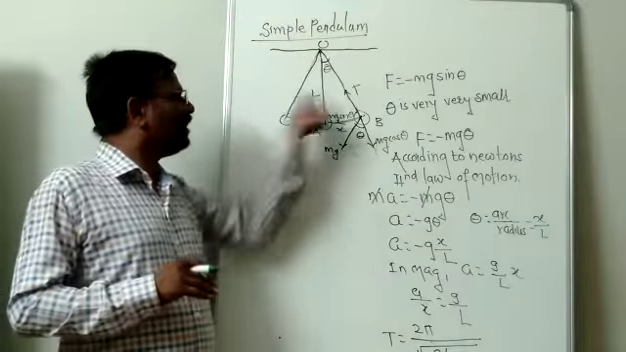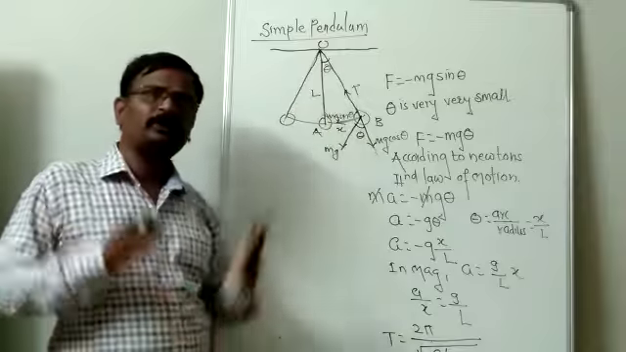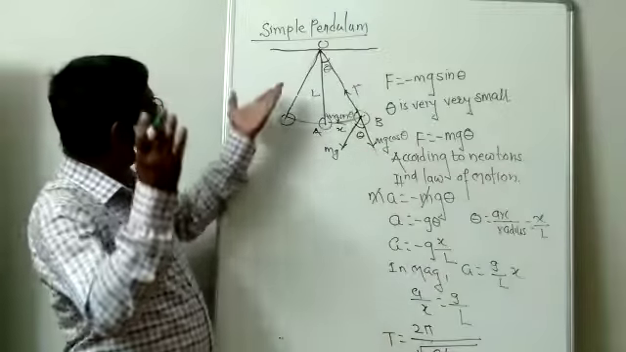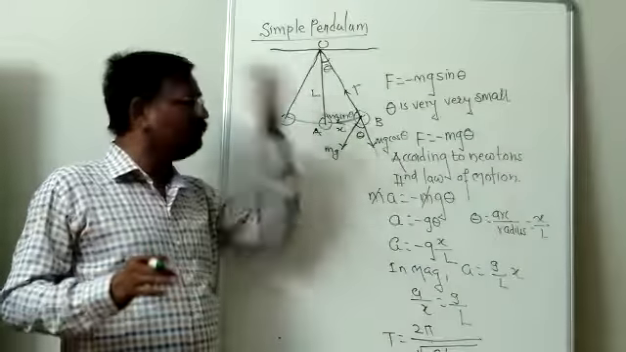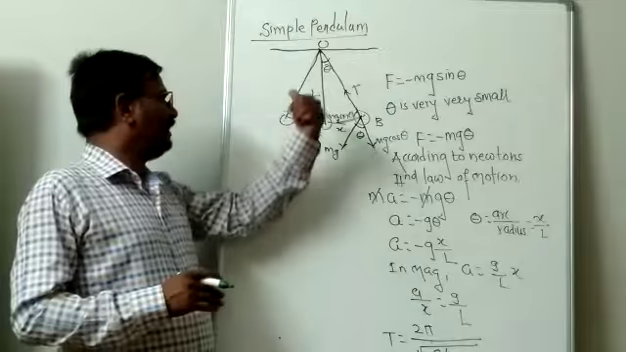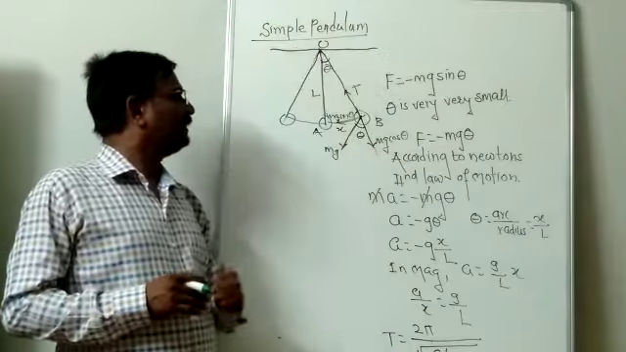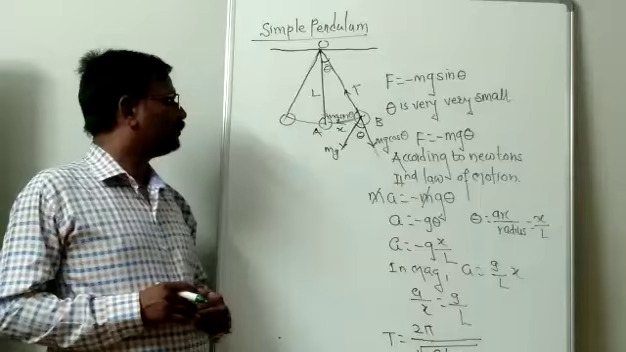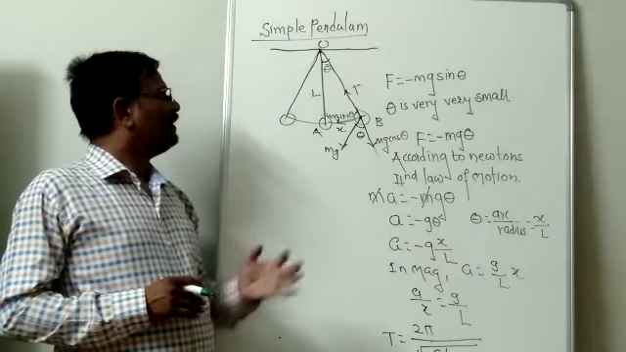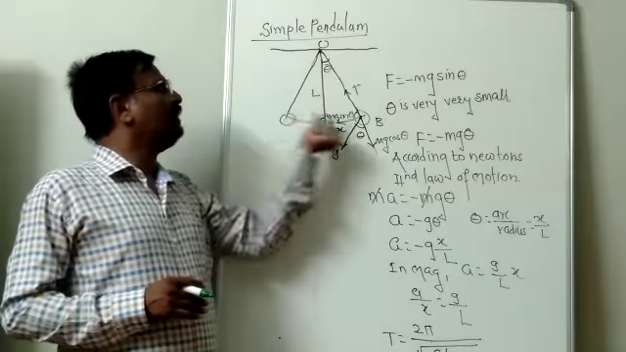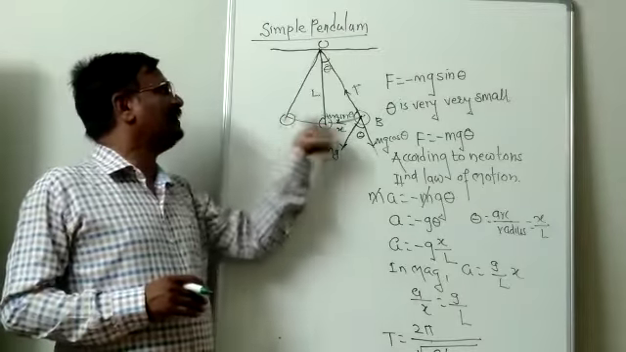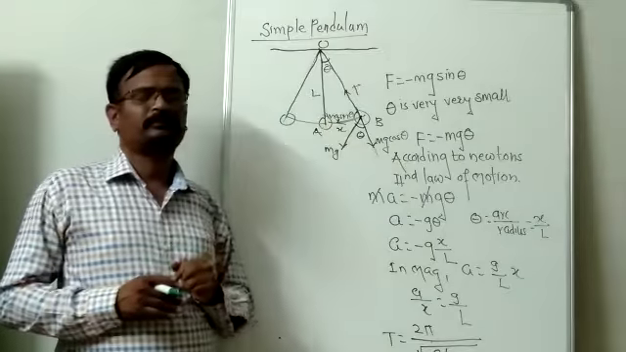mg can be resolved into two components: mg sin theta and mg cos theta. mg sin theta is perpendicular to the string. Here this component mg sin theta is acting as a restoring force.